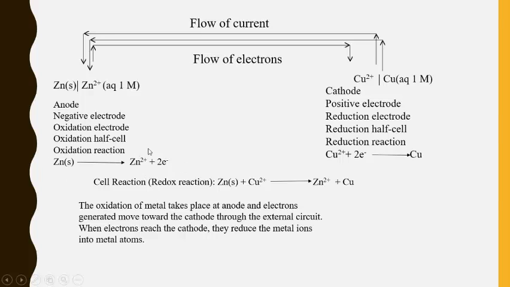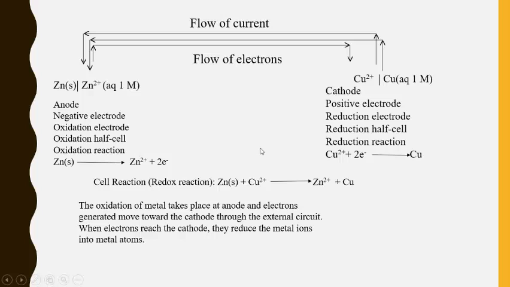And both together, if we add the oxidation half cell reaction and the reduction half cell reaction, then we will get the total cell reaction. So oxidation plus reduction is a redox reaction. You will get here the 2 electrons and 2 electrons cancelled. So solid zinc plus Cu2+ will give you Zn2+ plus copper.